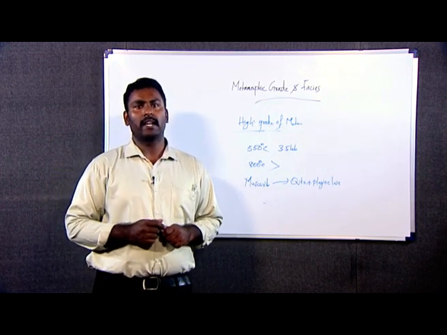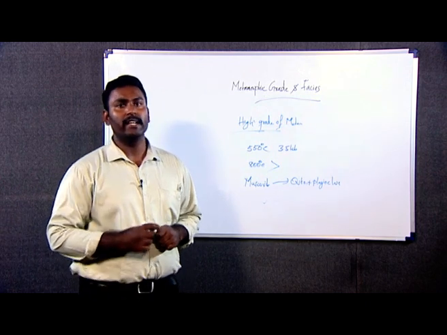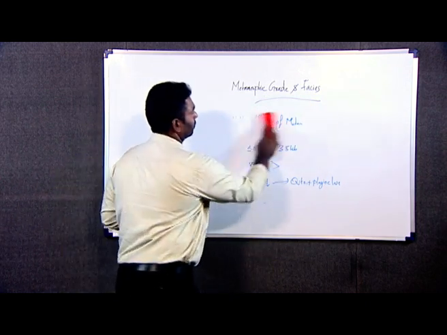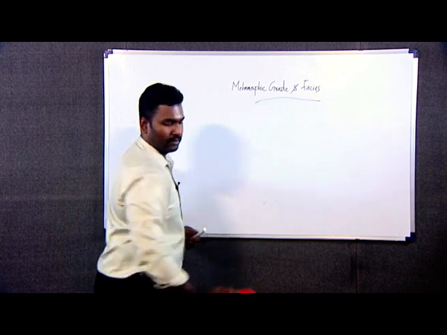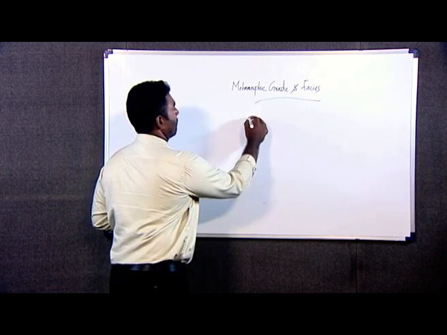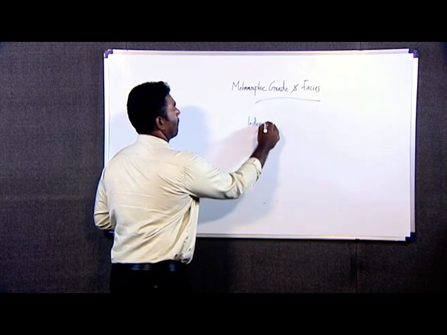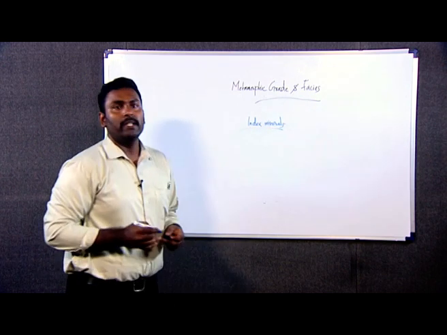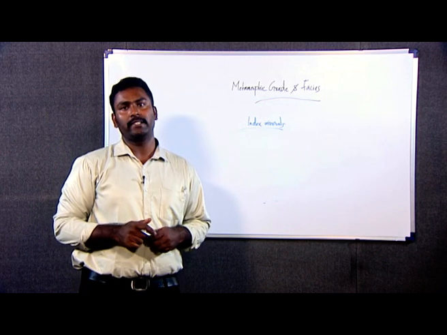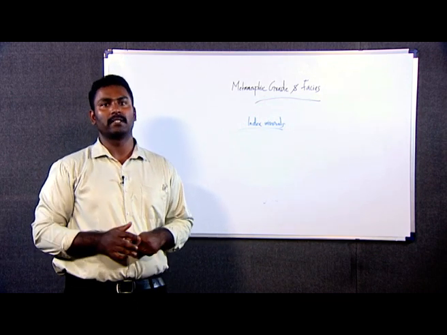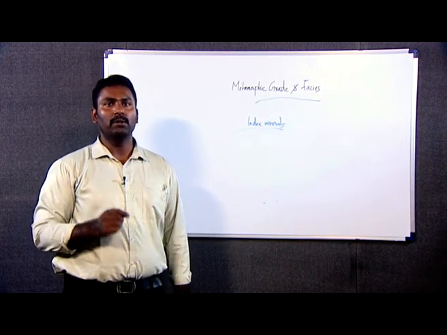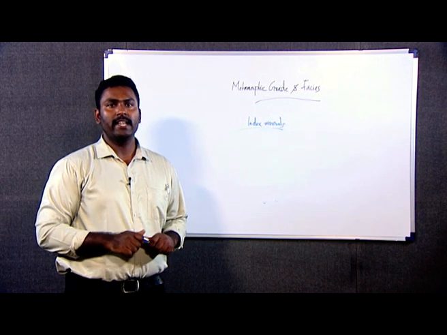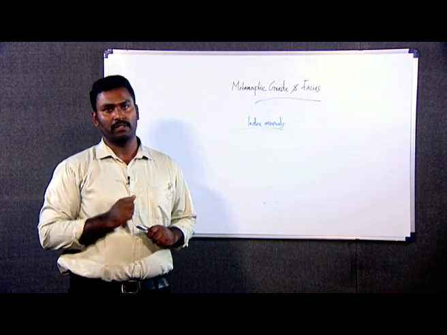Now we will discuss another important topic, that is index minerals. How can an index mineral be defined? Index minerals are those minerals which indicate a particular grade of metamorphism.